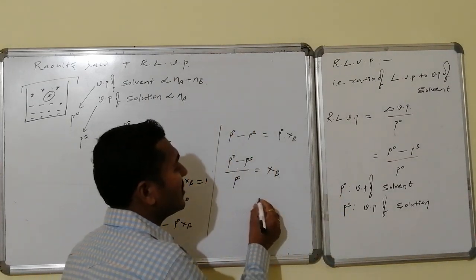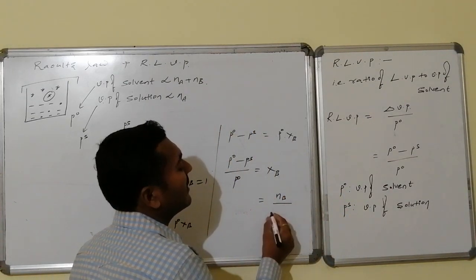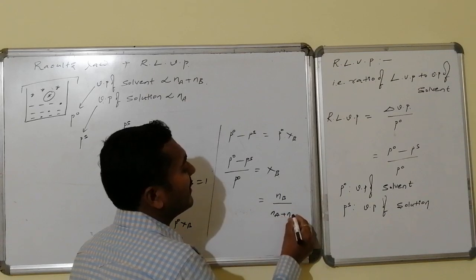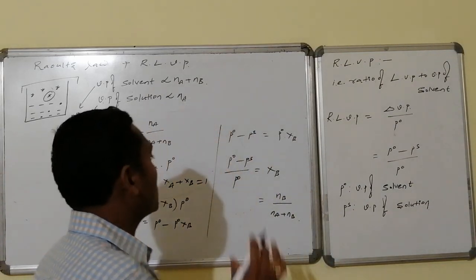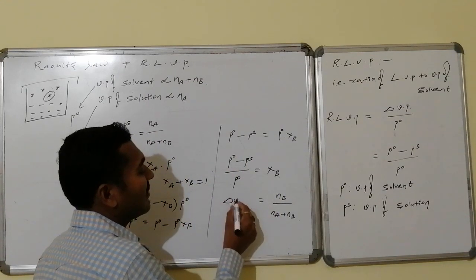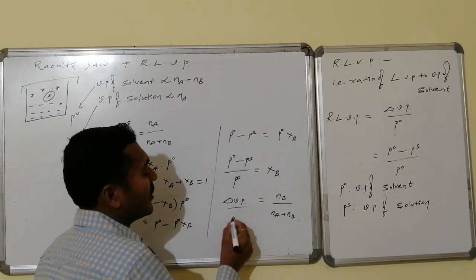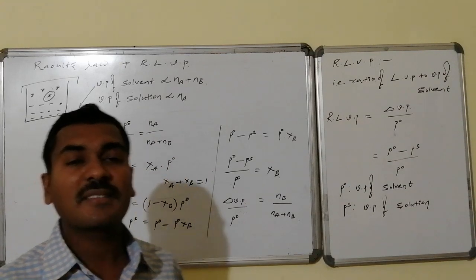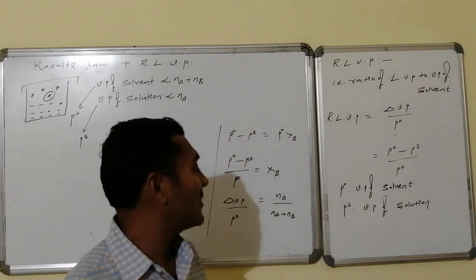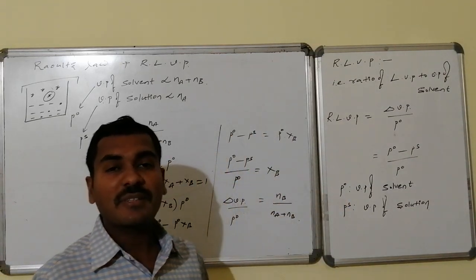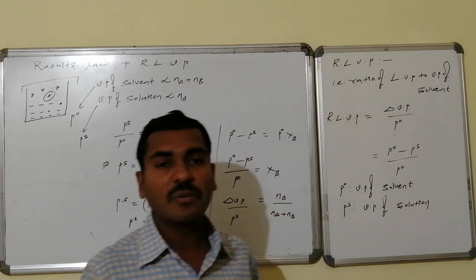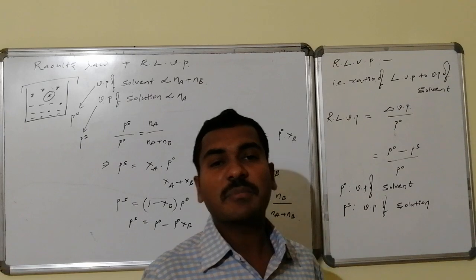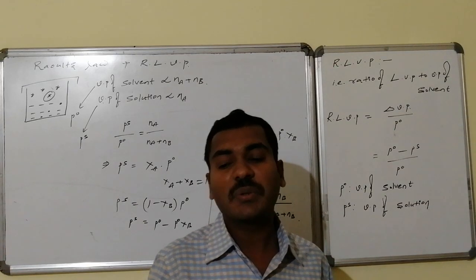which becomes equal to what here? Nb divided by Na plus Nb. This is said to be Raoult's law. As per Raoult's law, this particular value, that is delta vapor pressure divided by vapor pressure of solvent, is known as relative lowering in vapor pressure. This relative lowering in vapor pressure becomes equal to the mole fraction of solute. Relative lowering in vapor pressure becomes equal to the mole fraction of solute.